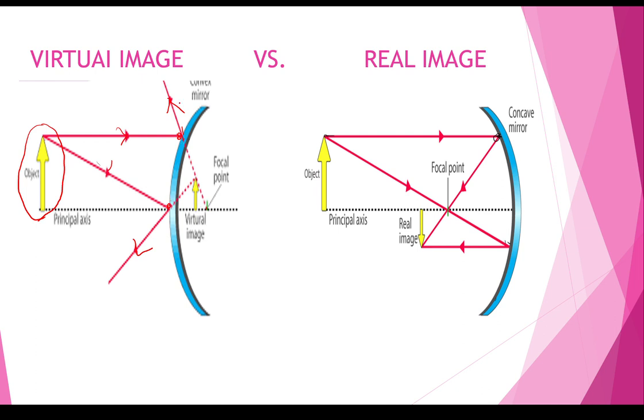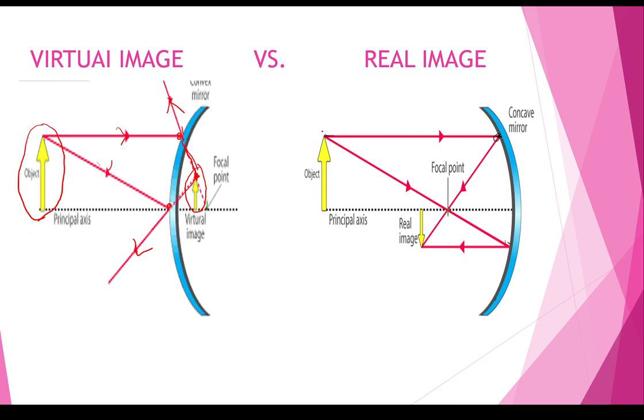If we extend these reflected light rays behind the convex mirror, we get the virtual image at a particular point, and that image is smaller in size than the object. We get the virtual image at a focal point which is made by the extension of the diverging rays.